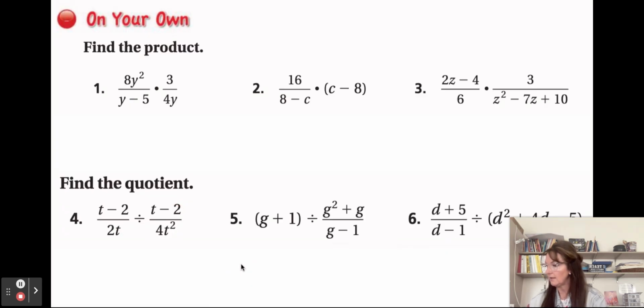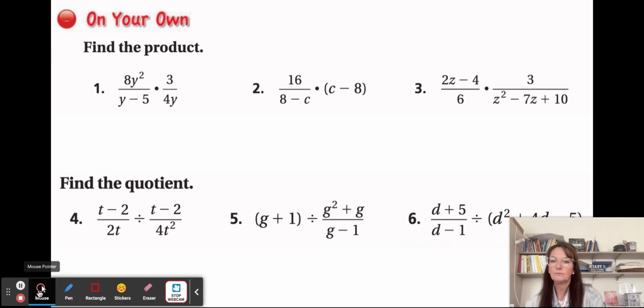So let's go ahead and give some a try. So here, before we multiply, nothing to cross cancel here, but here I can cancel a 4. 4 goes into itself once and 8 2 times. Oh my goodness, this y can cancel and cancels one of those.